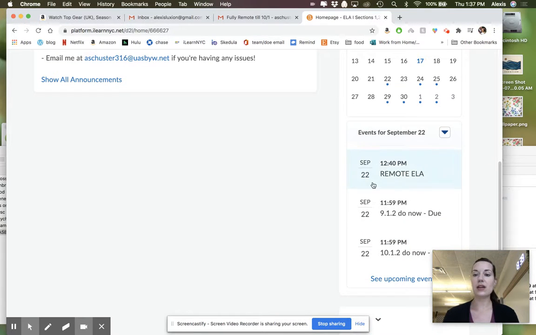You can click this arrow to expand it. Your calendar has your remote times, so when we're going to get online and talk to each other. It also tells you when your assignments are due. We'll talk a little more about due dates and grading in just a minute.